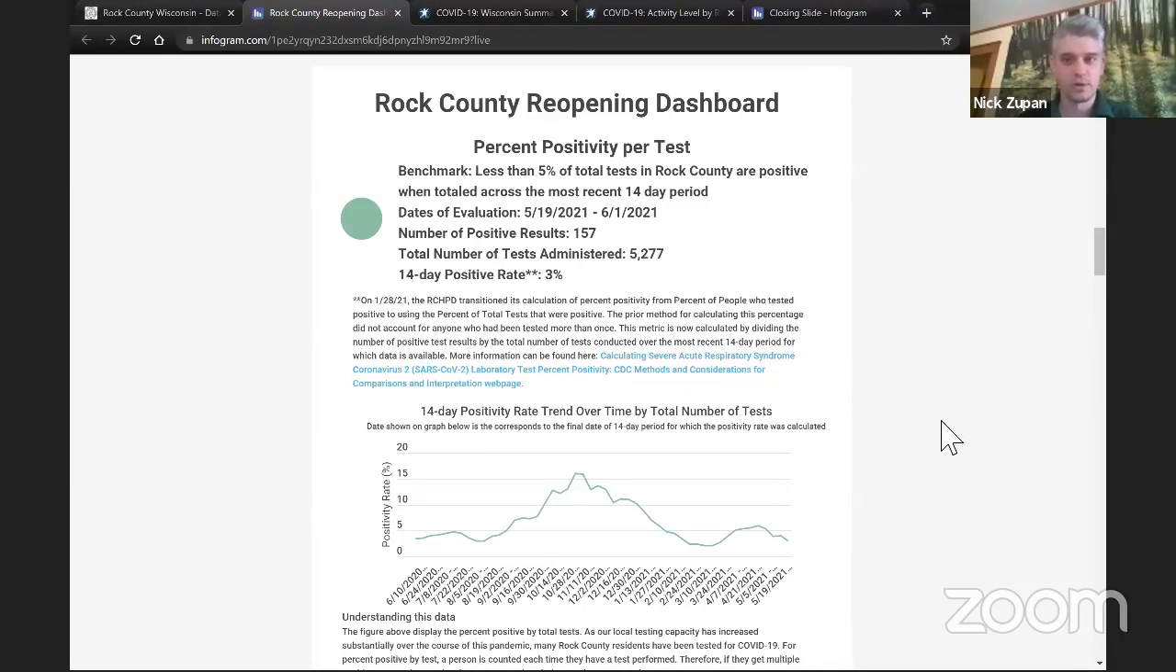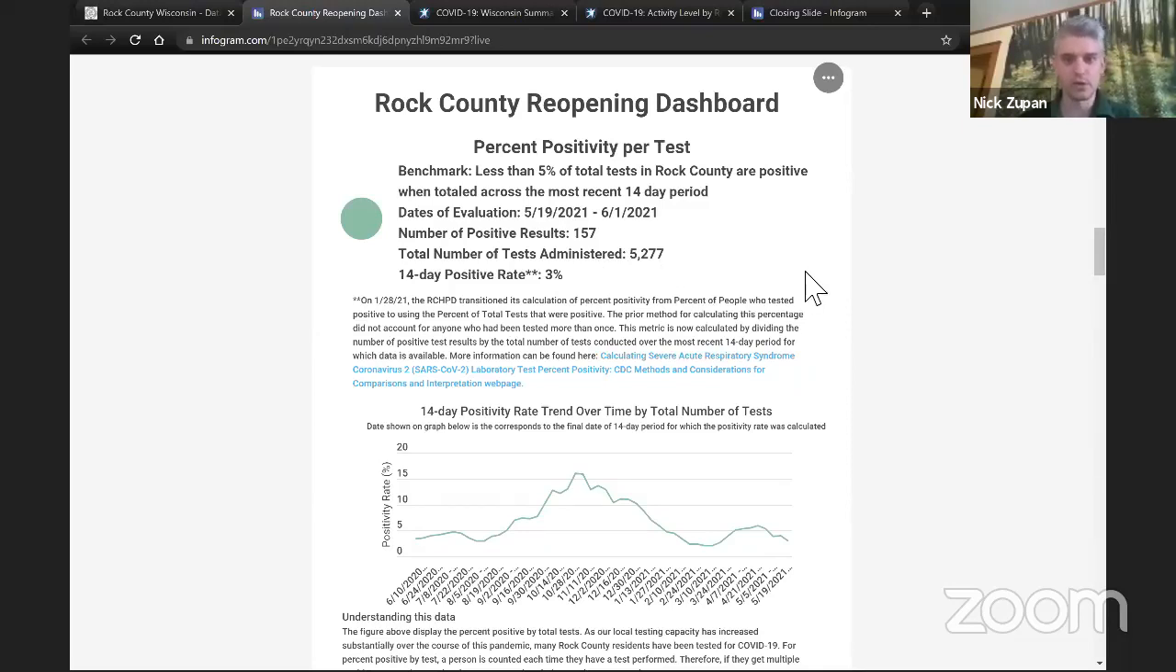The first piece of data that we look at is percent positivity per test. I know that we've talked about this on previous videos, but I just wanted to give a brief definition of this. We look at all the people who have tested positive in a 2-week time frame. This 2-week time frame most recently is between May 19th and June 1st. And then we also look at the total number of people who are being tested in that time frame. And then we come up with the percent positivity, which is the percent of the total number of tests that are being administered that come back positive.